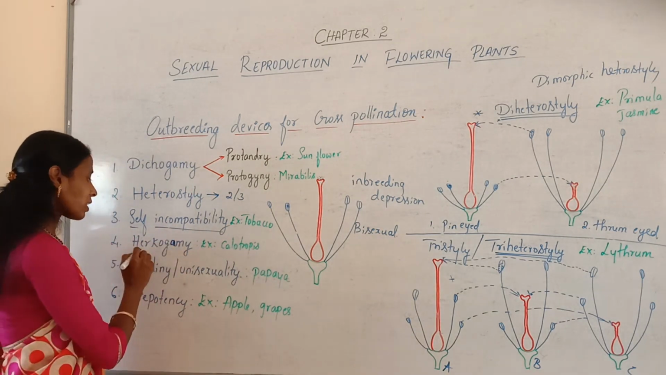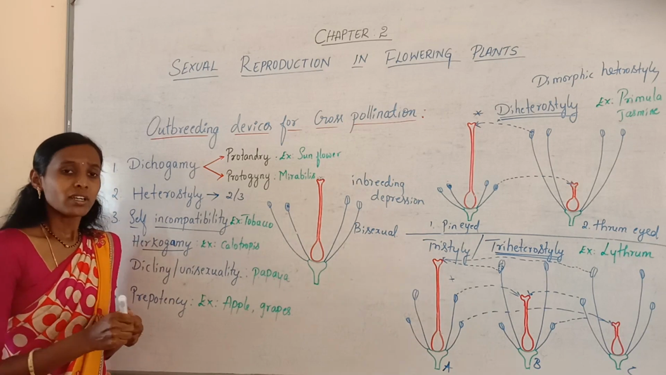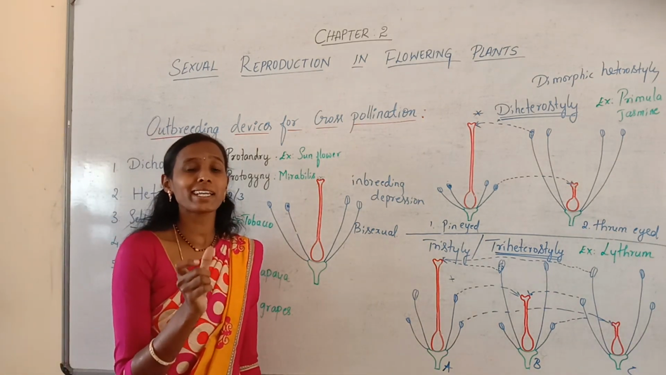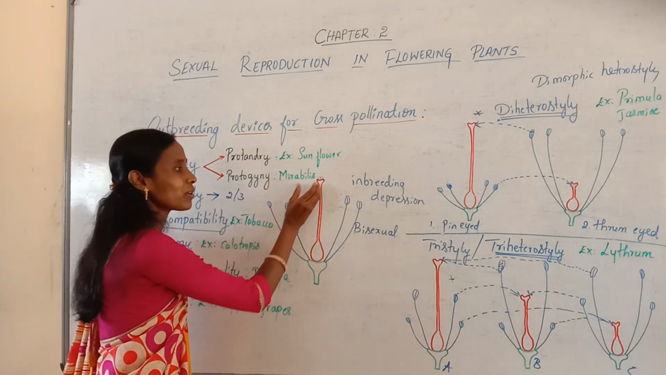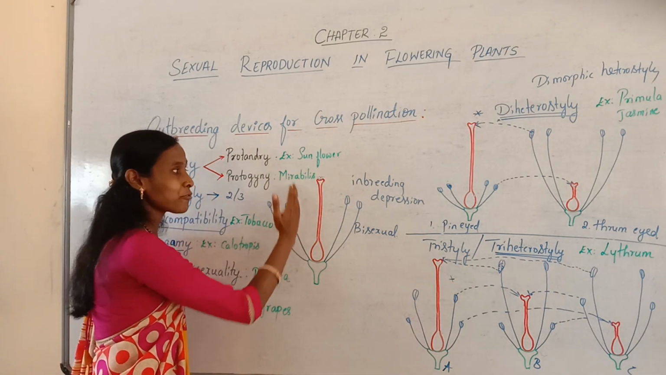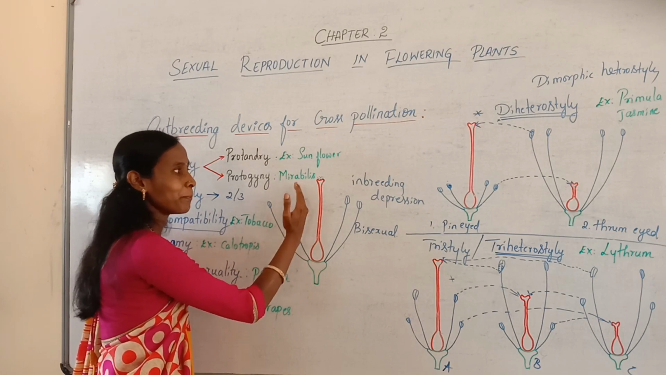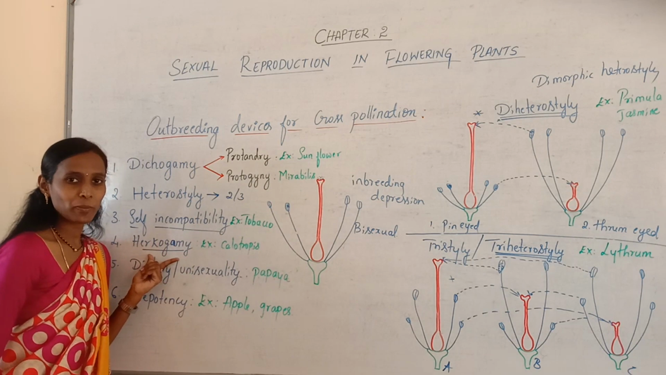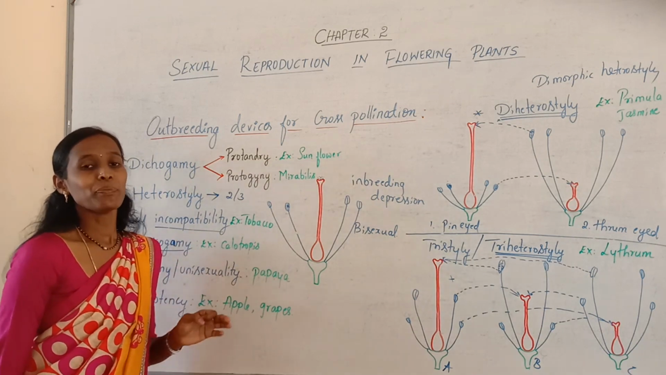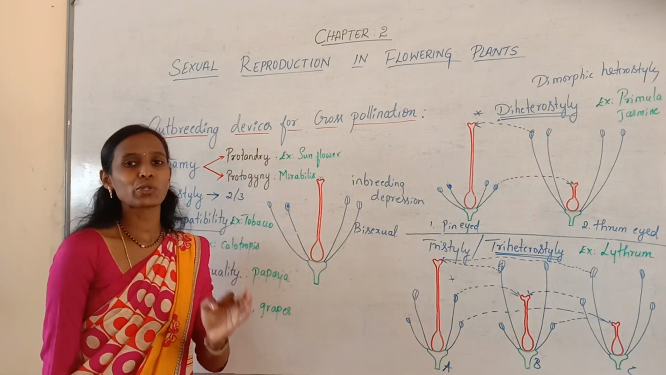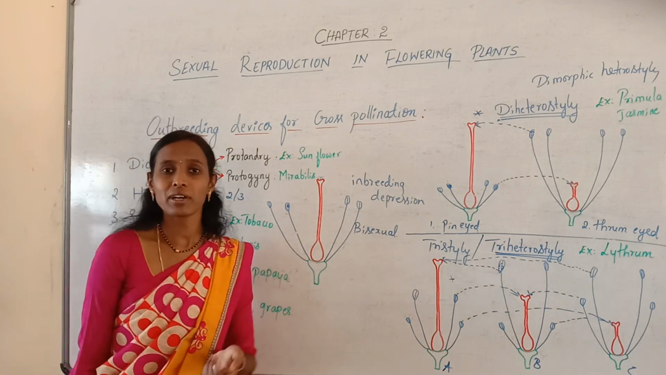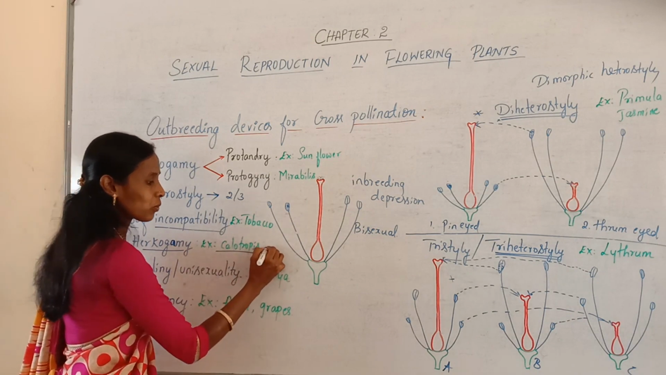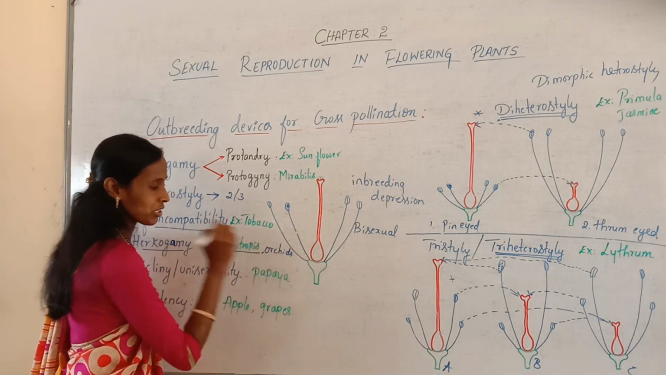And the next type is called Herkogamy. So what does Herkogamy mean? Here it is a condition in which a physical barrier is present between the anther and stigma. If there is any physical barrier present between the anther and stigma, such a condition is called Herkogamy. Actually, these are the mechanical devices which usually prevent self-pollination and favor cross-pollination. Best example, Calotropis. We can take one more example in the case of orchids.